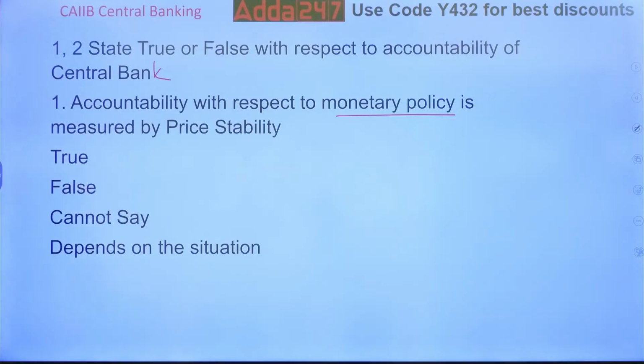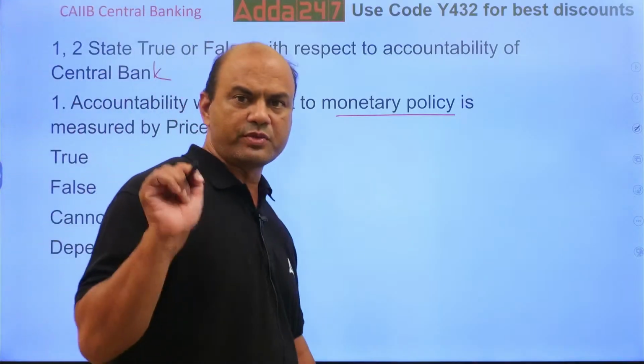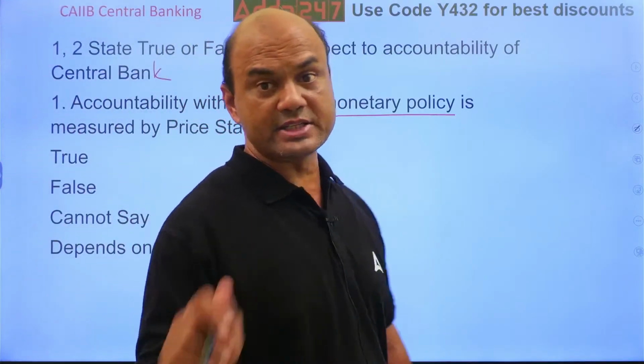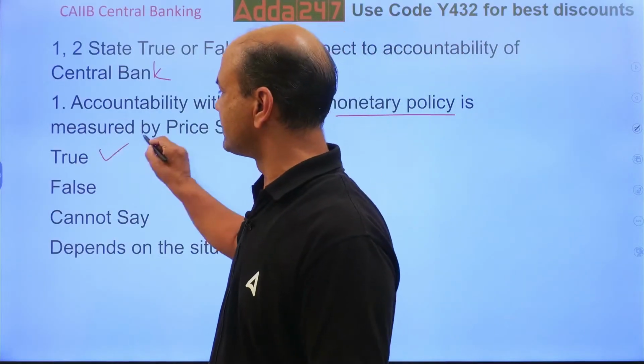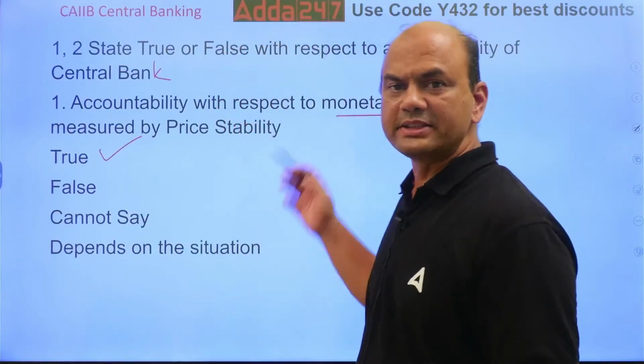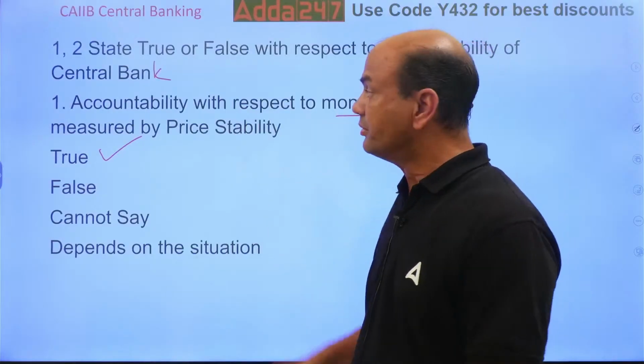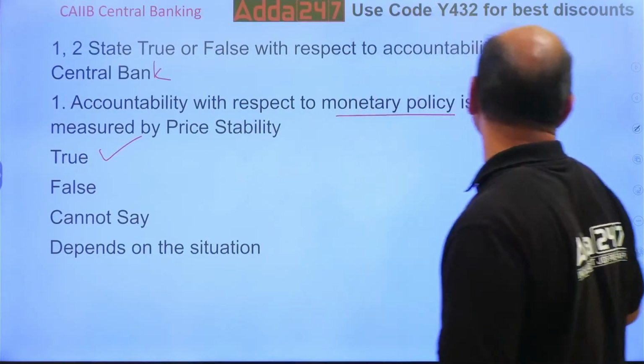So what does that policy give? Credit and monetary policy always focuses on price stability, inflation. Okay, so the answer is true. Price stability means inflation. So this is true. What about the second one?